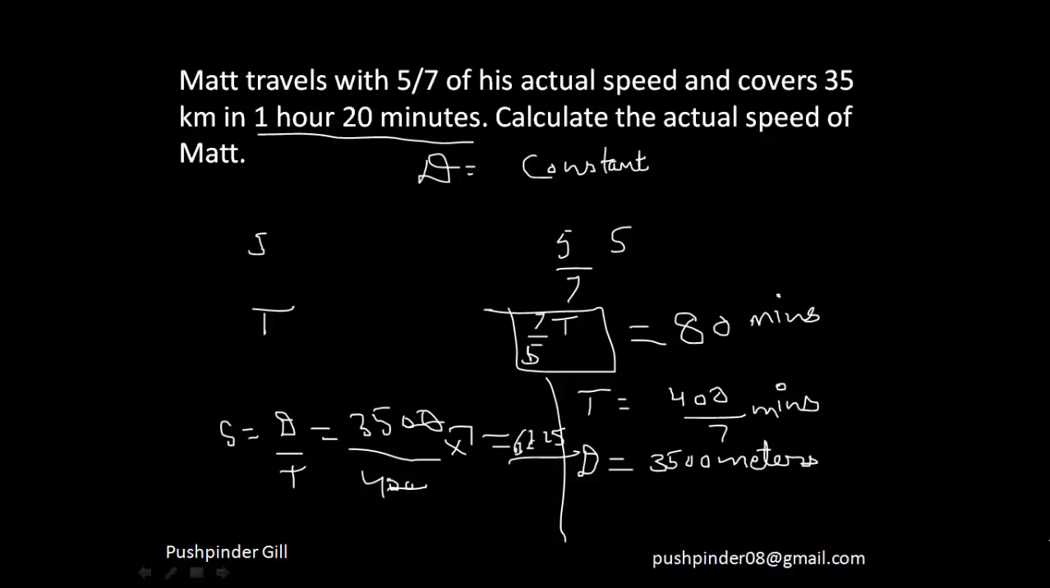So I hope you understood what I did over here. It was pretty easy. The distance is supposed to be constant. If I travel at the speed of s, then I'll be traveling at 5/7 s. So if the time is t, the number with which speed is getting multiplied will reciprocate. That means the time will become 7/5 t. That would be equal to 80 minutes because this is what has been given in the question. So I know the time, I know the distance, so I calculate the actual speed. Fine. So I hope you understood this concept.